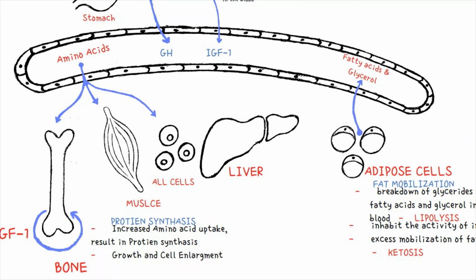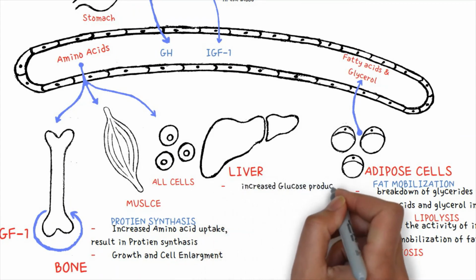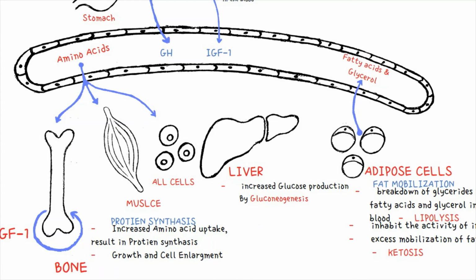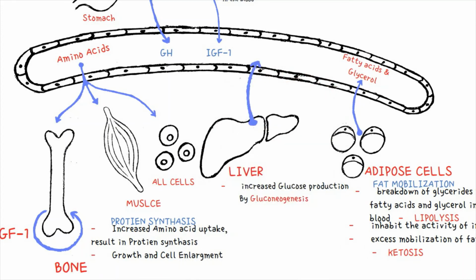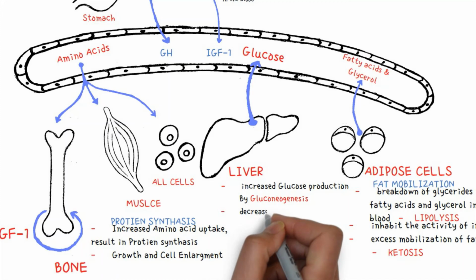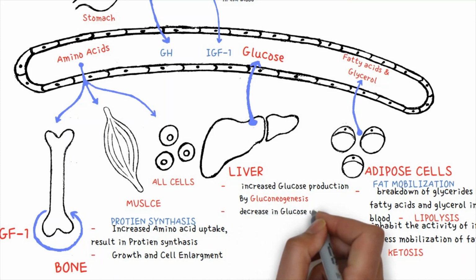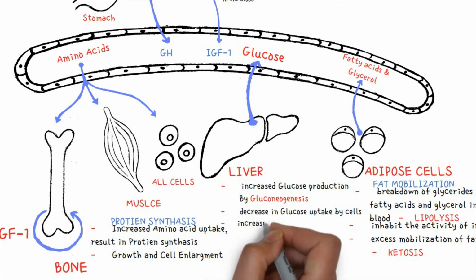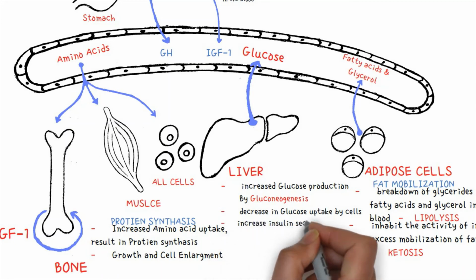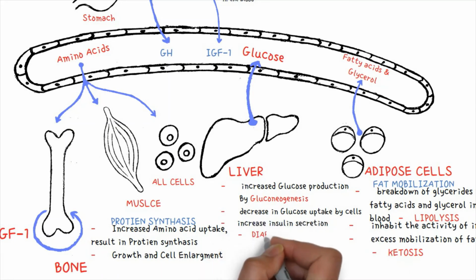Growth hormone and IGF-1 will stimulate the liver to produce glucose by gluconeogenesis. In this way, glucose is added to the blood, increasing the level of glucose. And also there is a decrease in the uptake of glucose by cells such as liver and muscles, and this effect will increase insulin secretion by the beta cells of the pancreas, and this effect is known as diabetogenic.